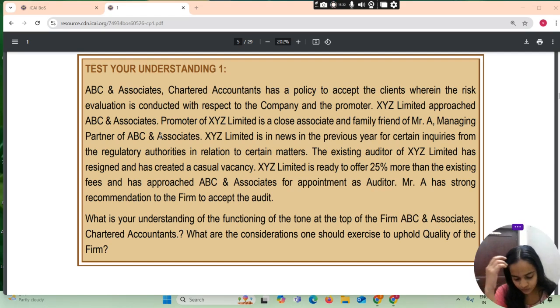What is your understanding of the functioning at the top of the firm ABC and Associates, Chartered Accountant firm? What are the considerations one should exercise to uphold the quality? What are the considerations that one should exercise to uphold the quality of the firm?